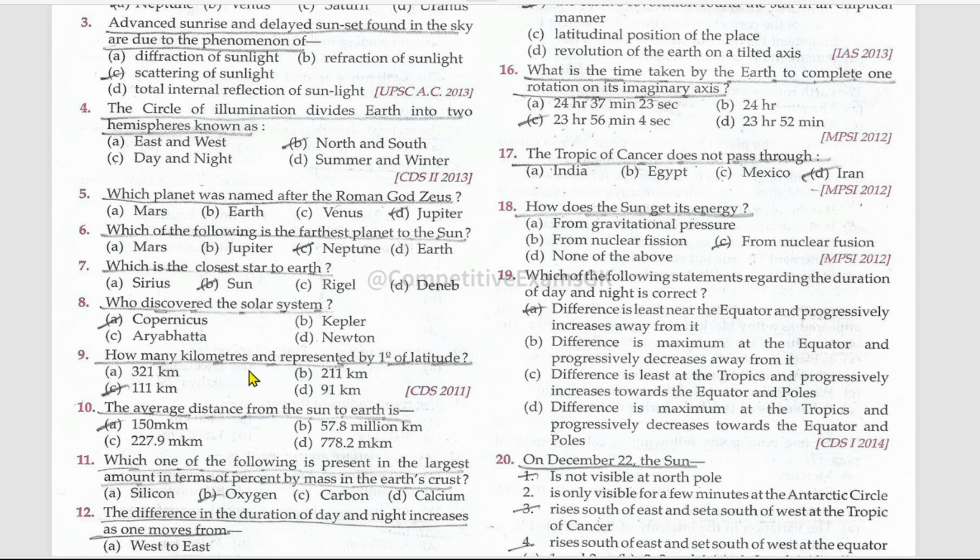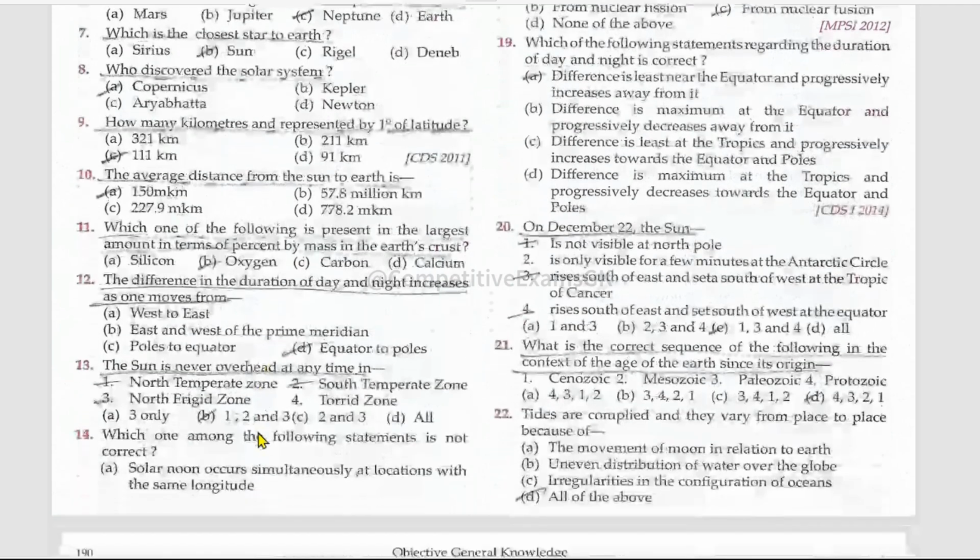How many kilometers are represented by 1 degree of latitude? That is 111 kilometers. The average distance from the Sun to Earth is 150 million kilometers. Which one of the following is present in the largest amount in terms of percent by mass in Earth's crust? That is oxygen. The difference in the duration of day and night increases as one moves from the equator to the poles.